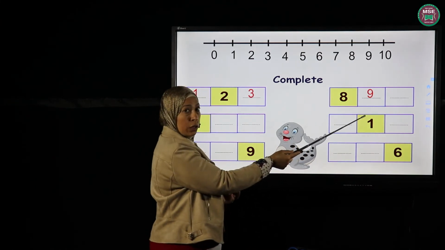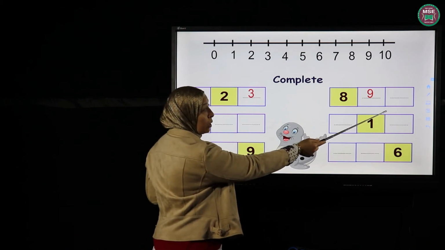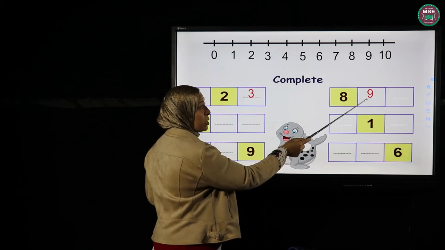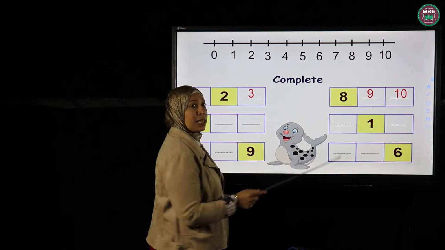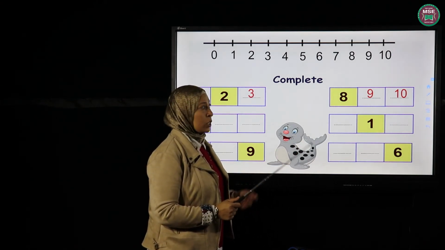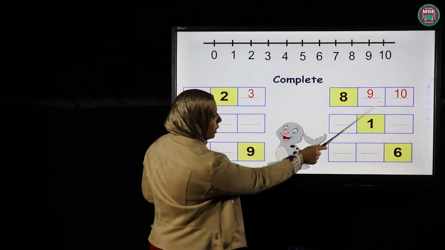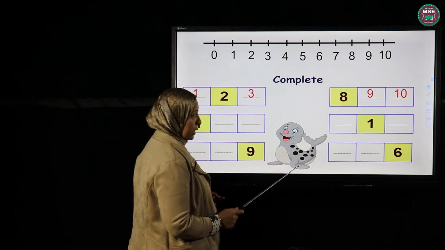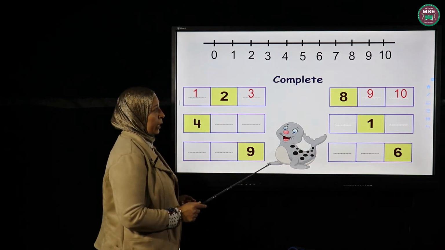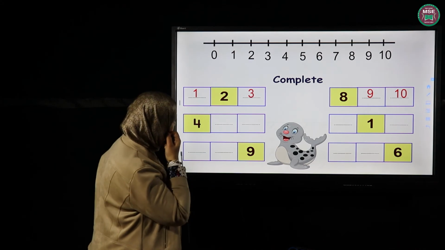What comes after 9? I have another space here. Okay, so 8, 9. Yes, 10. What did I do? I just counted forward. 8, 9, and 10. Easy? Okay, let's move to another one.